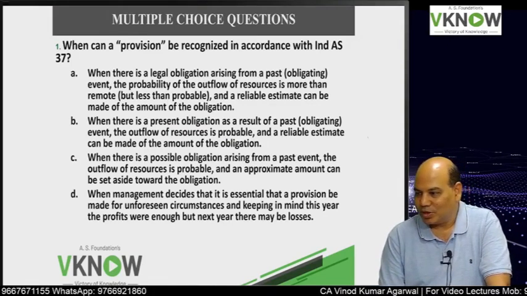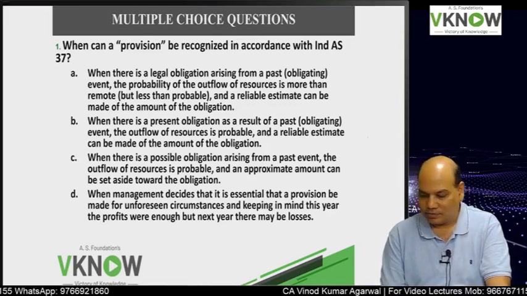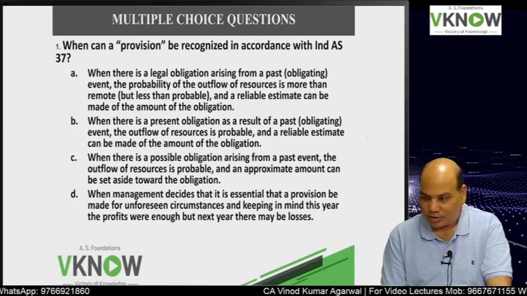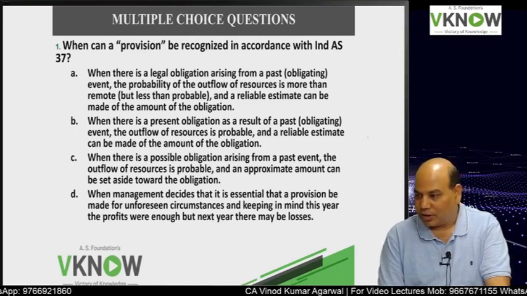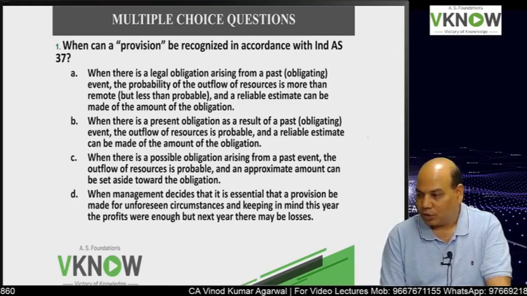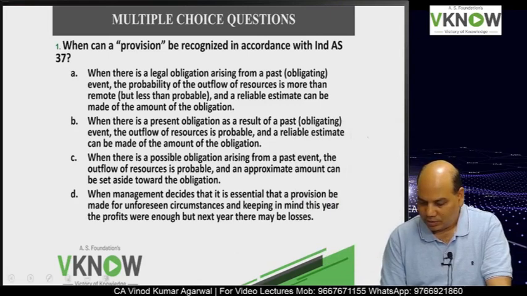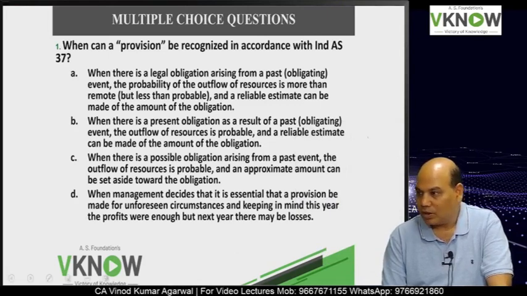When can provision be recognized in accordance with Ind AS 37? Option A, when there is a legal obligation arising from a past obligating event, the probability of the outflow of resource is more than remote but less than probable, and a reliable estimate can be made of the amount of the obligation.